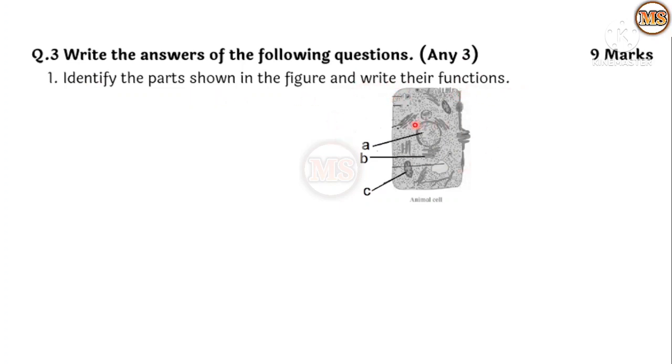So what is the diagram and different parts we have to mention. This is the diagram of an animal cell. We have to label here A, B, C and write their functions. We proceed one by one. The first part in the center, that is A, is nothing but the nucleus.